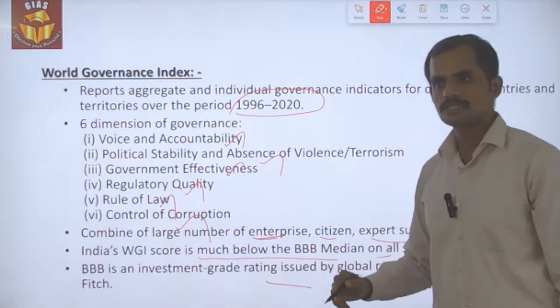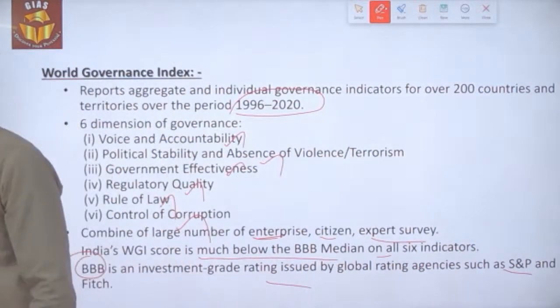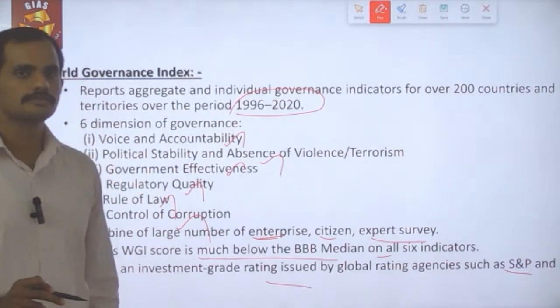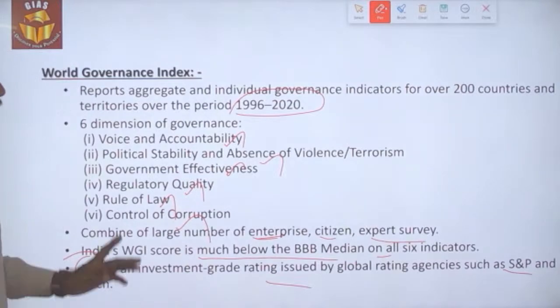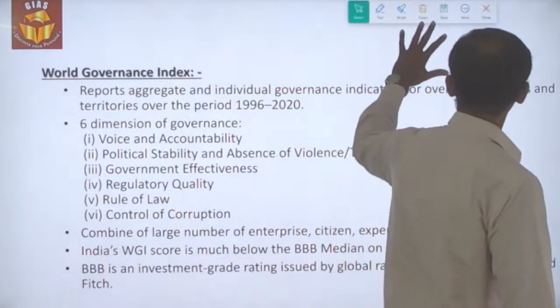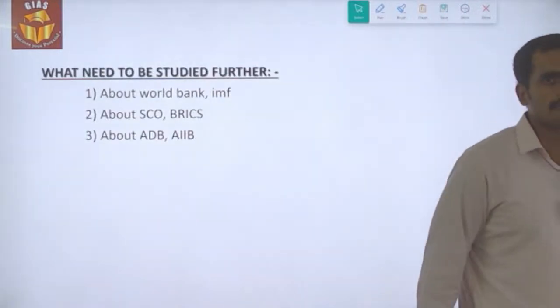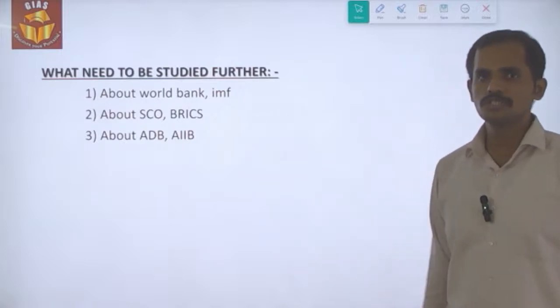Being below this BBB means our creditworthiness is less. This is what the indicator is pointing out right now. So that is the reason why India is suggesting a reform in the World Bank's governance index in multilateral institution meetings.